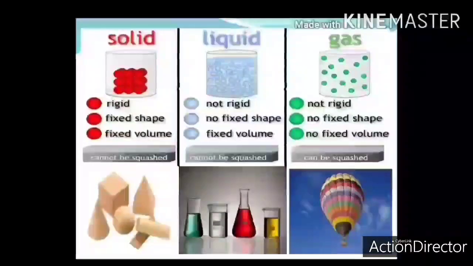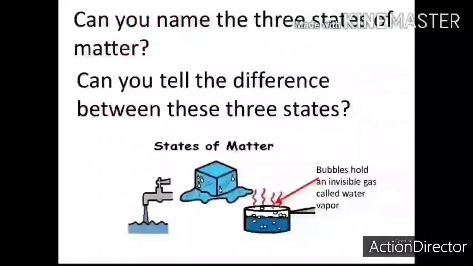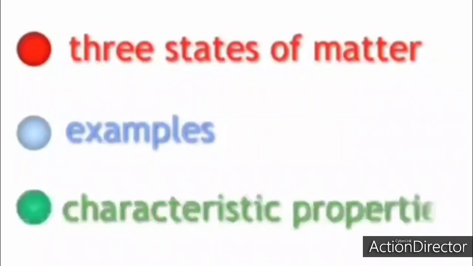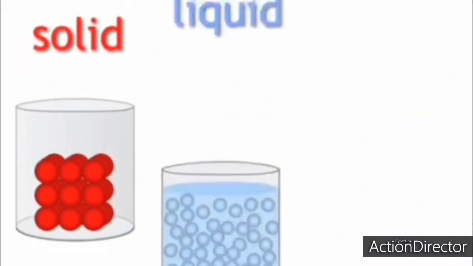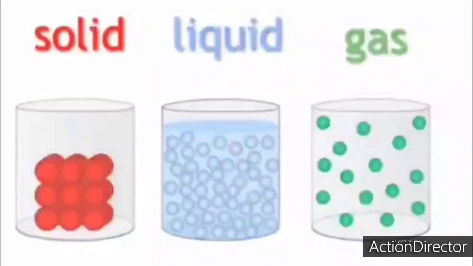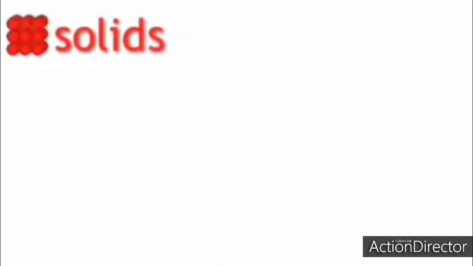This is just a comparative table between solids, liquids and gases showing their properties. On the basis of this, you can differentiate solids, liquids and gases. So let's see in a more refined form the three states of matter, examples and characteristic properties of matter. The first states of matter that we have seen are solid, liquid and gas. As you can see, the arrangement of molecules here.